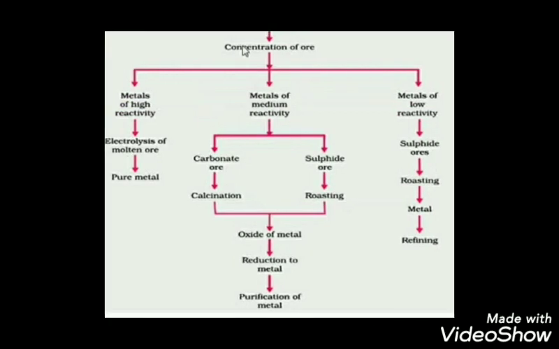Now, as I told you, for extracting metals of different categories, different methods are followed. Here you can observe metals of low reactivity, medium reactivity, high reactivity. First of all, we are considering the metals which are low in the activity series. Metals low in the activity series are very unreactive. They won't react easily.